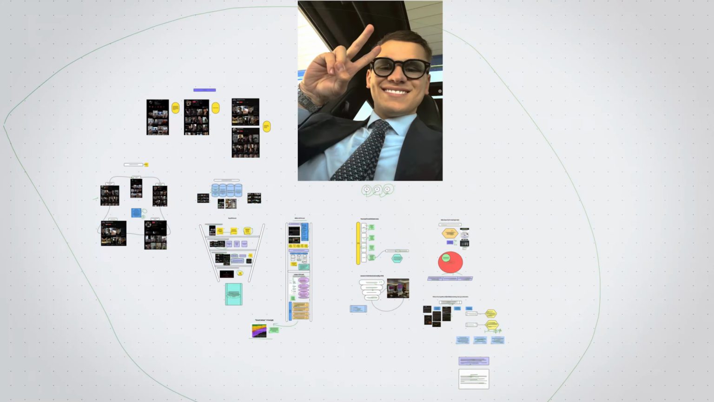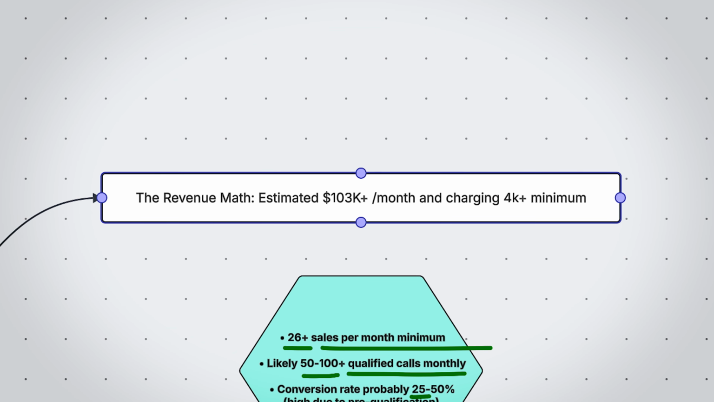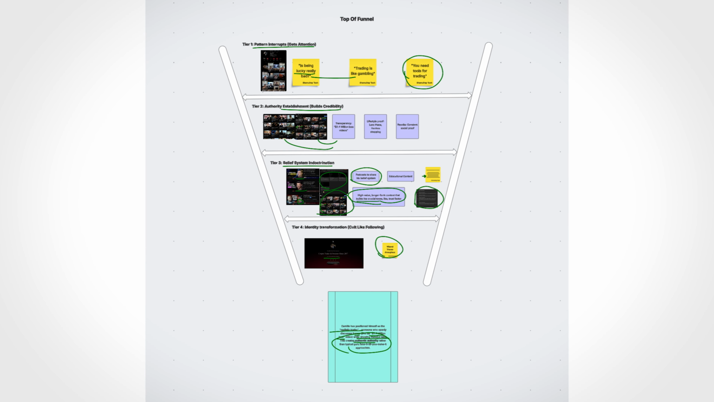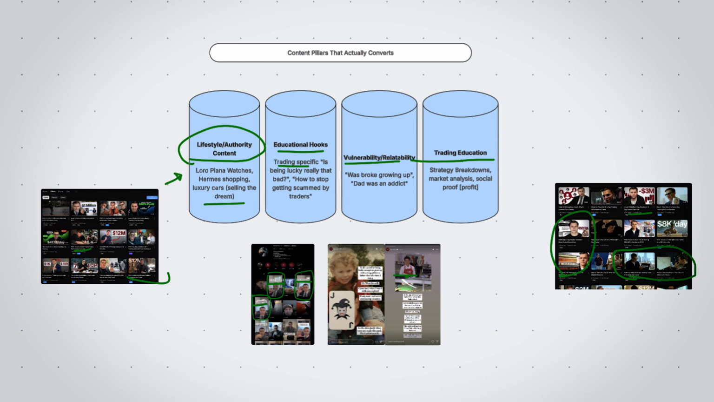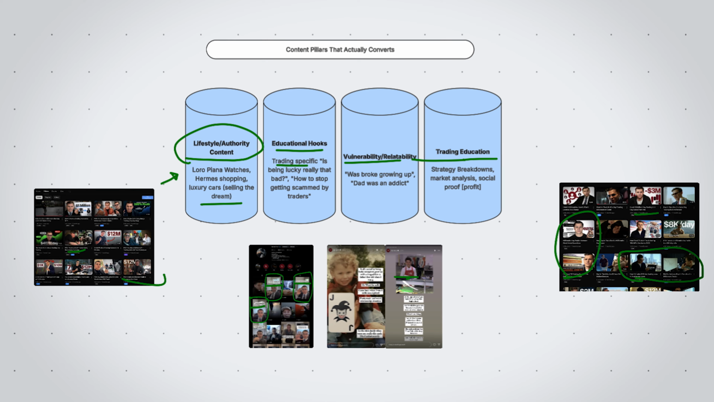In this video, we're going to be breaking down the trading wizard's entire funnel that generates an estimate of $103,000 per month. So we'll be looking at the content strategy he uses to attract people into his ecosystem, the psychological method he uses to nurture prospects to the point of obsession, as well as the conversion mechanisms that turn skeptical prospects into high-ticket paying clients. So if you're running a coaching or info product business, stick around because we're about to reverse engineer the entire thing.